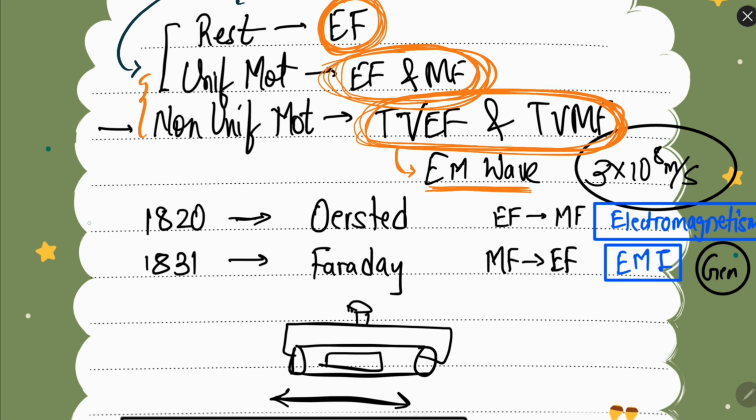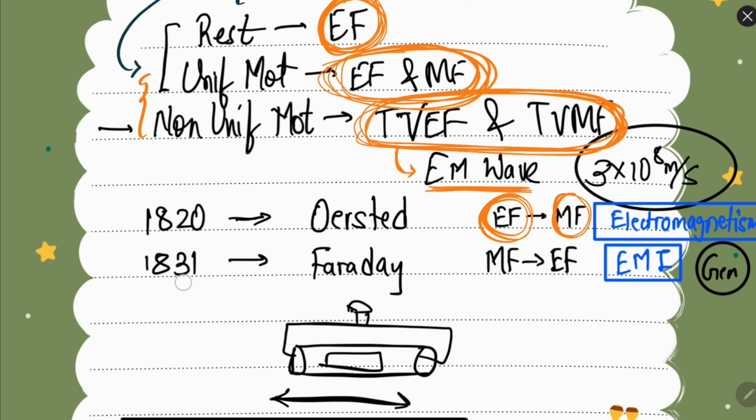Now the first experiment was done by Oersted. Oersted observed that whenever there was some electric current, there was a magnetic field around that current carrying wire or current carrying conductor. So he discovered electromagnetism, that is, whenever we have electric current we will have magnetic field.